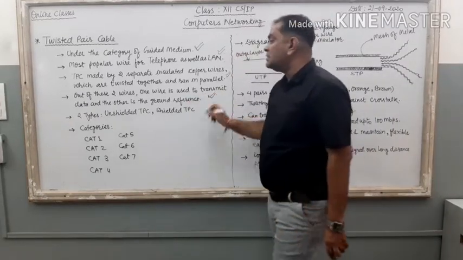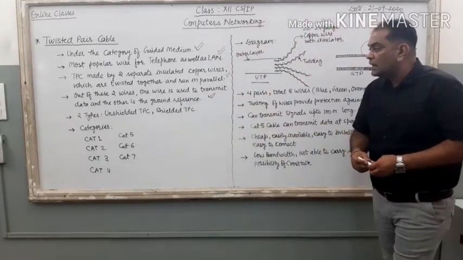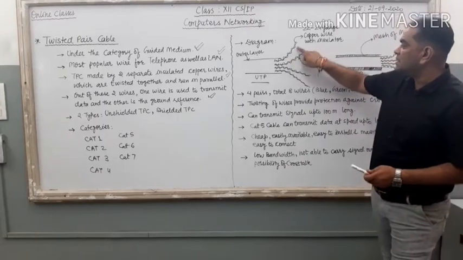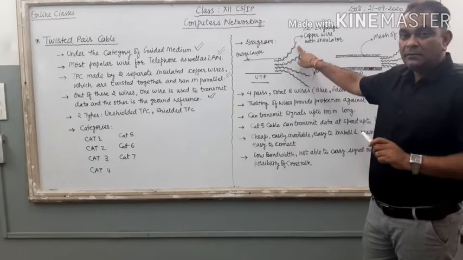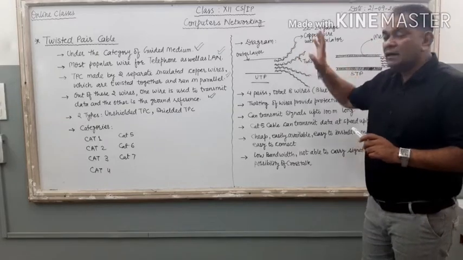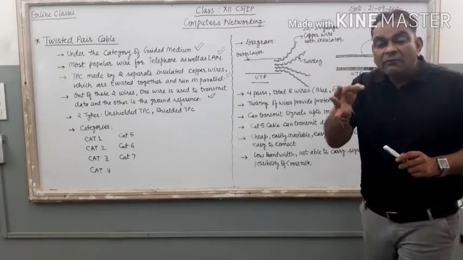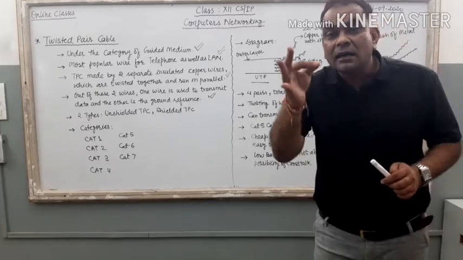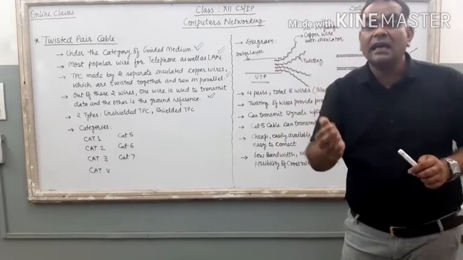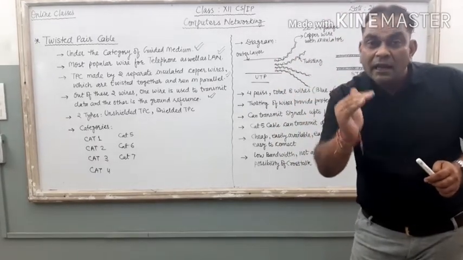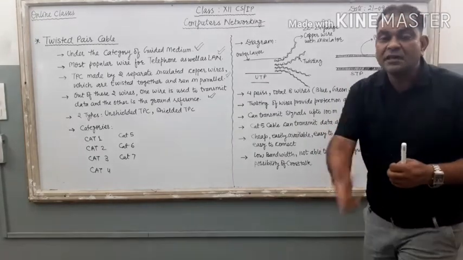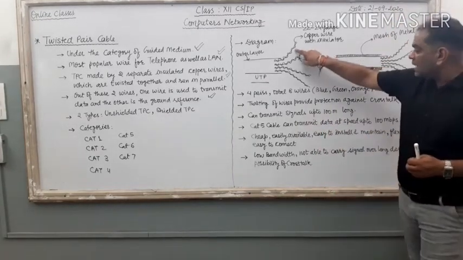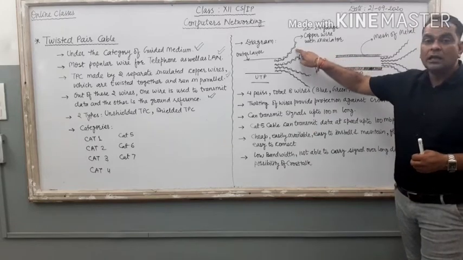Now the next point is, out of the two wires in a pair, just see, 1 and 2, two wires are there in a single pair. Out of these two wires, one wire is a dark color shade, whereas the other wire is in a light color shade. Right? If you want to know the color combination inside the wire, the first one is blue color.